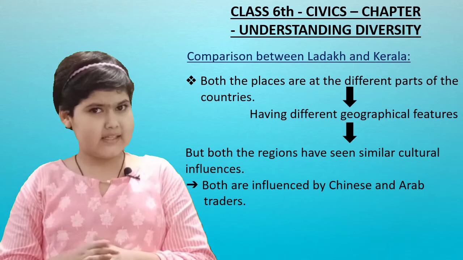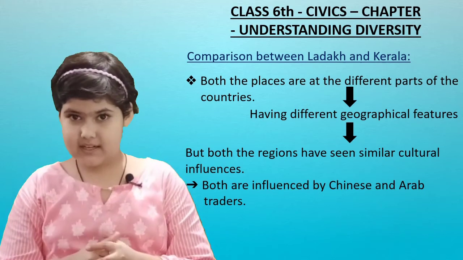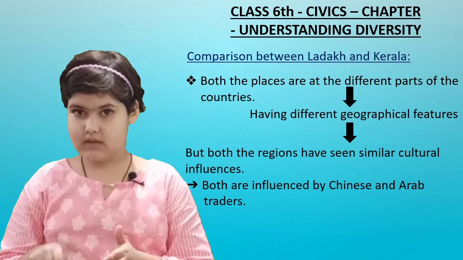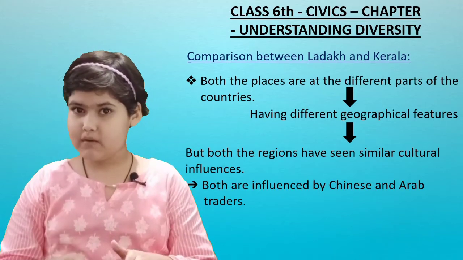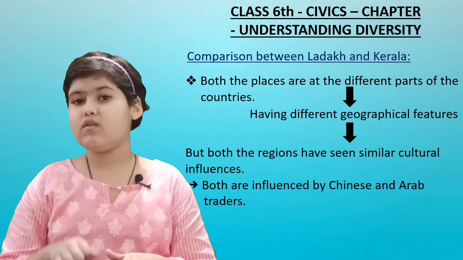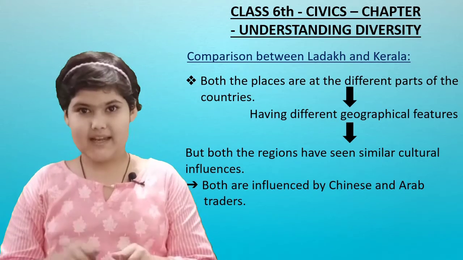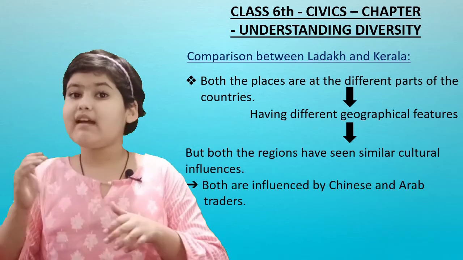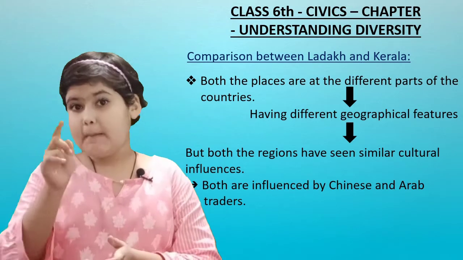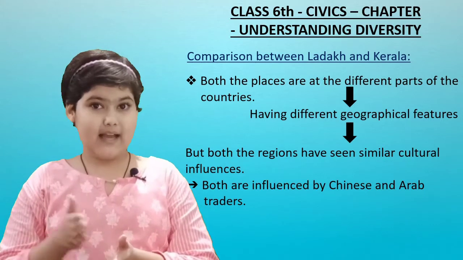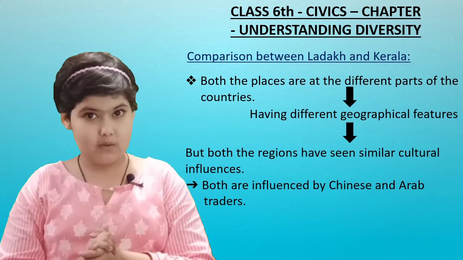But on the other hand, does Ladakh have a coastal line? No. Kerala has mountains or hills, and Ladakh also has them, but Ladakh does not have a coastal line. So there are different geographical features, but a similarity is also there. What's that? Ladakh and Kerala both have mountains.